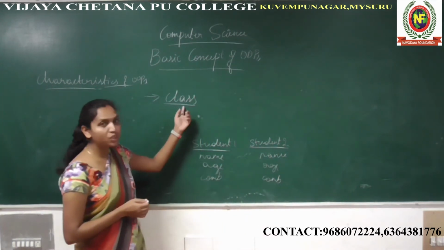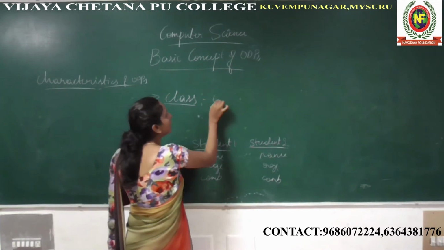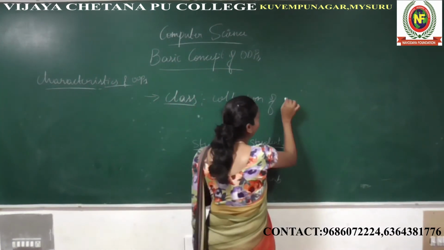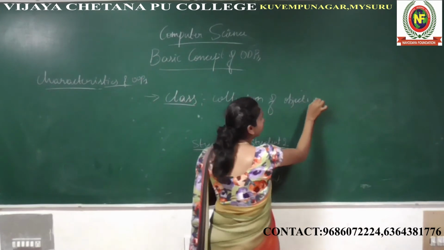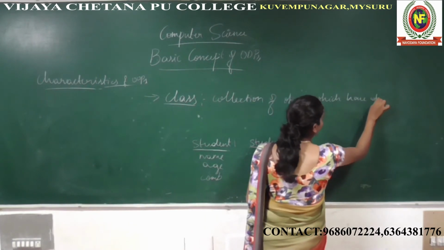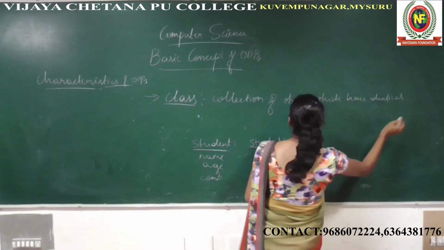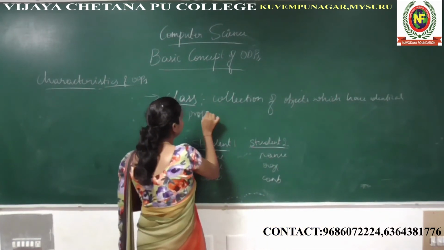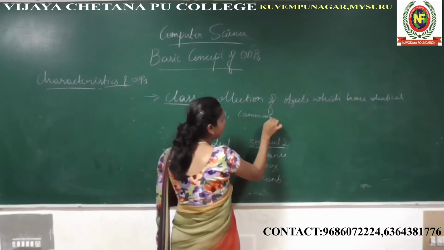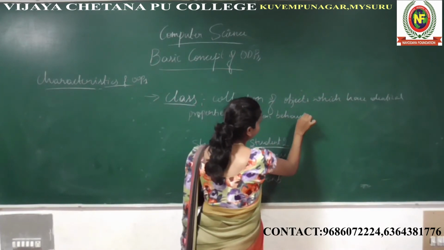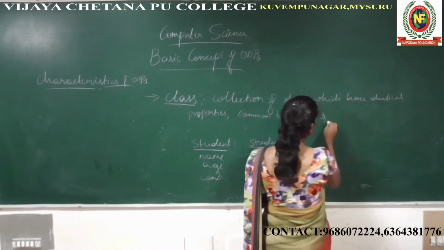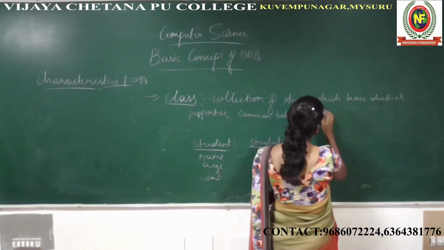So what is the class definition? Class definition is a collection of objects which have identical property, common behavior, and shared relationship.